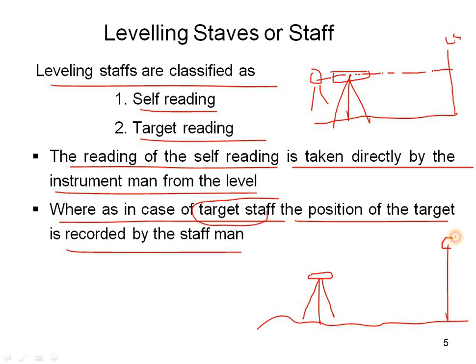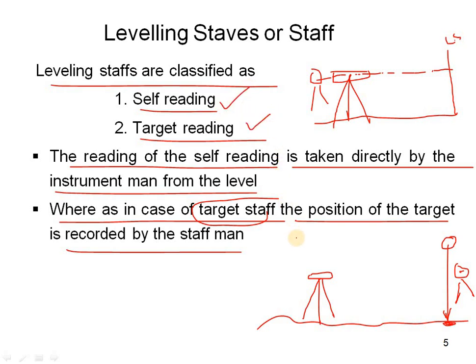The position, that is the ground level at this point, will be recorded by the person near the target staff. This point will be located. This is the difference between self-reading and target reading.